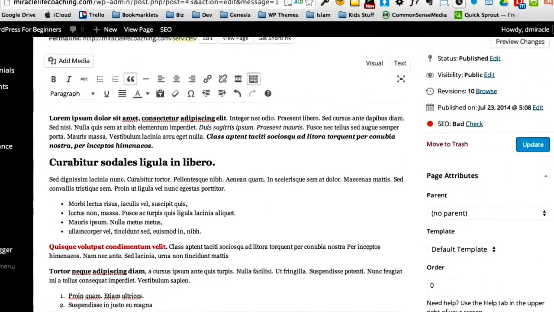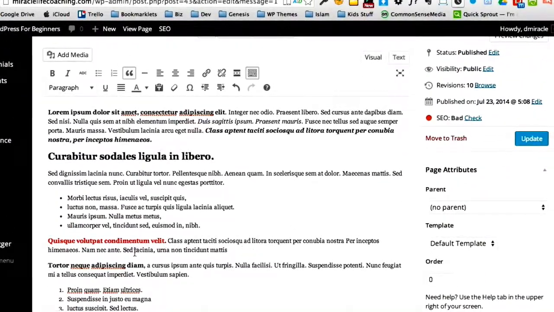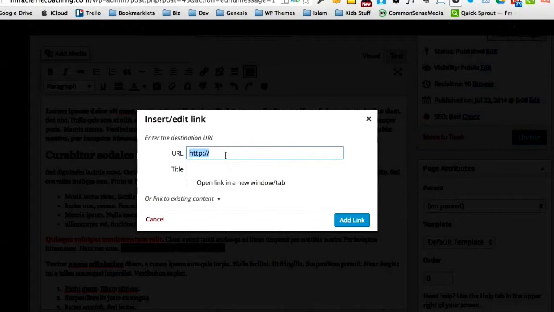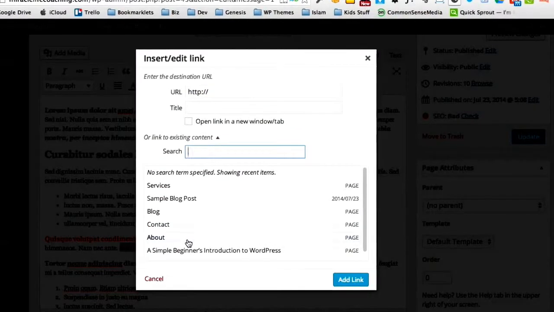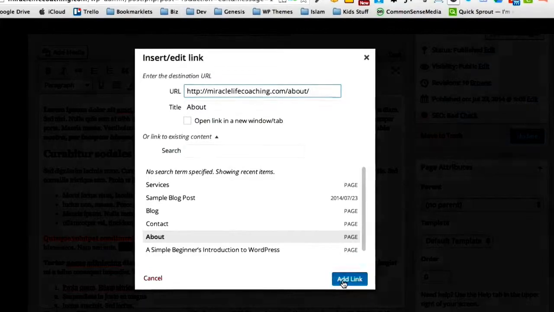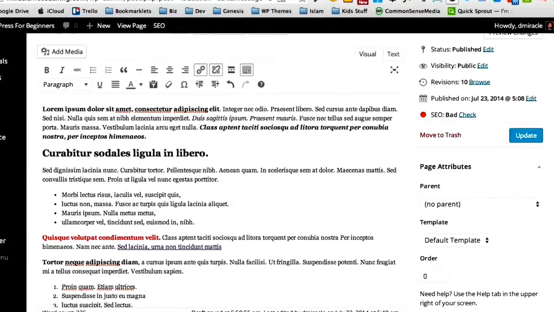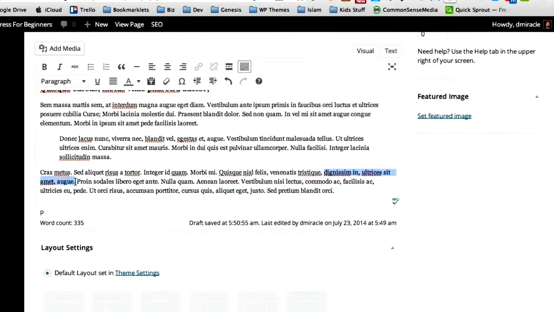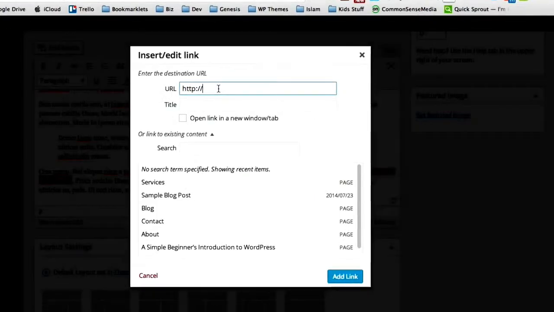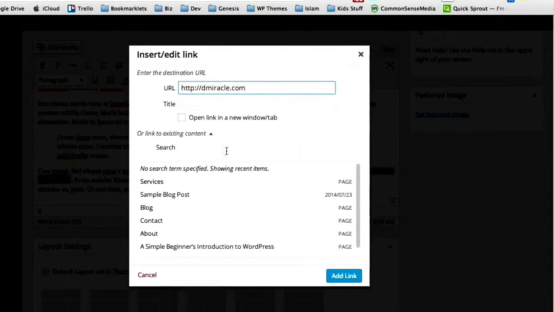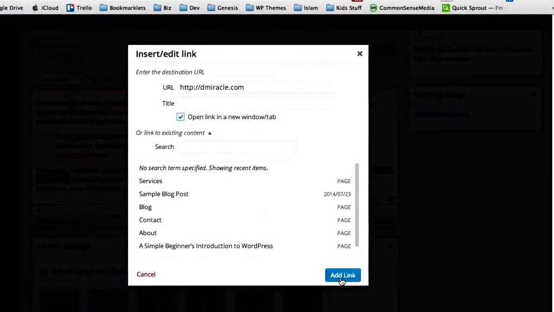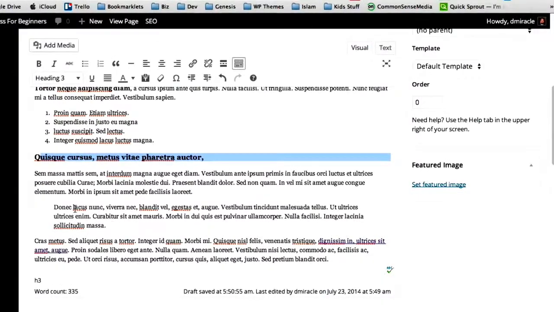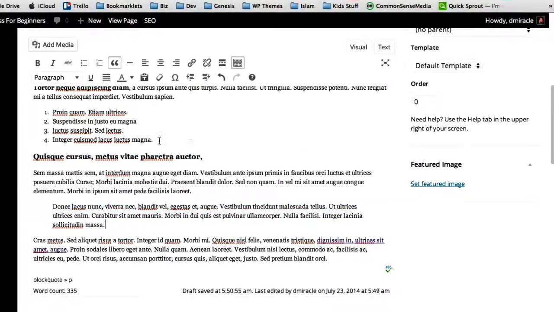And while we're here, let's add a couple of links. So this text right here is going to become a link to another place. We're going to link this text to our About page. You see really easily, I've made this update here, add link, and you see this becomes a link. And here at the bottom, I'm going to add another link, and this link right here is going to link to my own website. So I can click link, I can type in my website, I can click add, I can even make it open in a new page, add link. And so what we've done now is we've done a numeric list, we've done another headline, we've done a block quote, kind of like a pull quote, and we've added a couple of links.